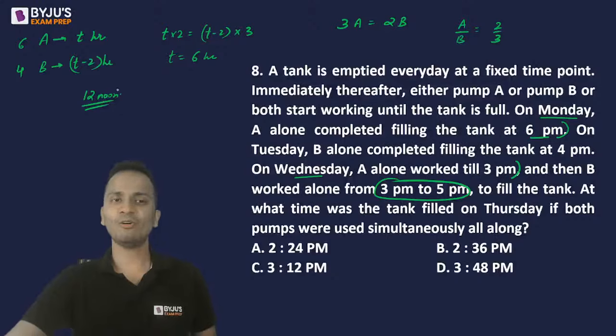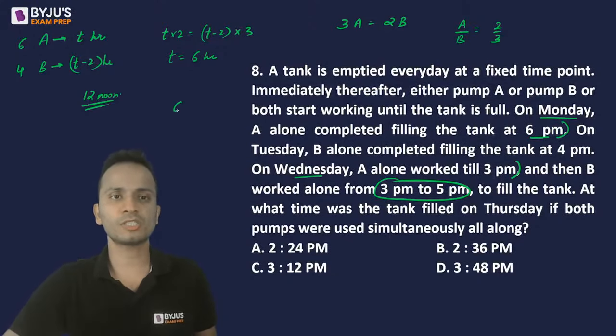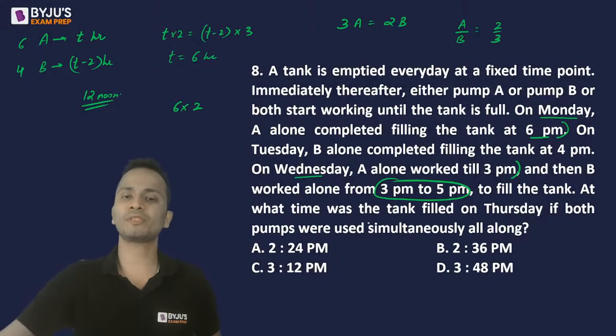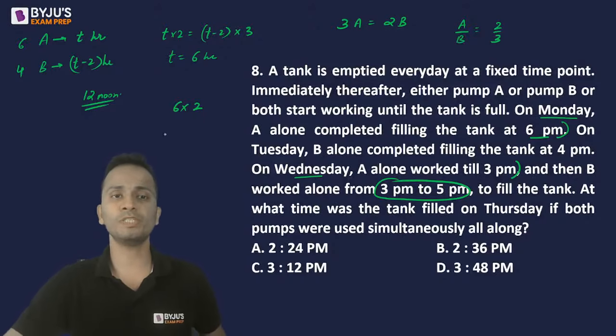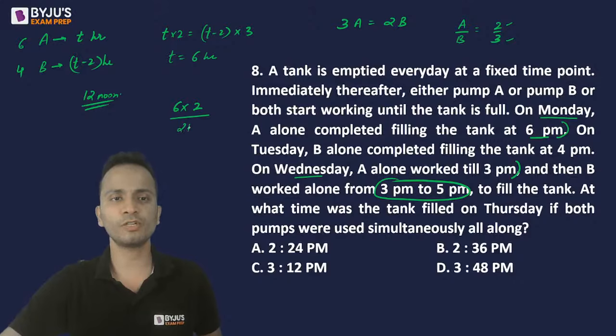Clear? Now, what is the total amount of work? A can finish in 6 hours, so 6 multiplied by 1 hour work of A, that is 2, gives 12 units. This is the total amount of work. Now, at what time will the tank be filled on Thursday if both pumps were opened together? If A and B are working together, in 1 hour they can finish 2 plus 3 units of work.